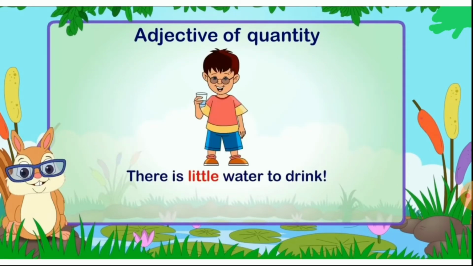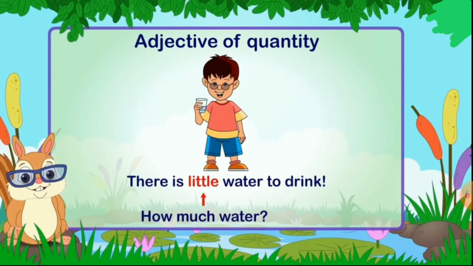Look at the example. There is little water to drink. Now, I cannot count water. 1 water, 2 water, 3 water. No. So, there is little water to drink. Now, if we see, the word little describes how much water is there. How much water? Little. So, that gives us the quantity of water, that there is little water.